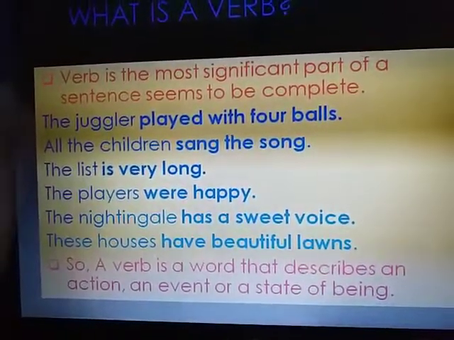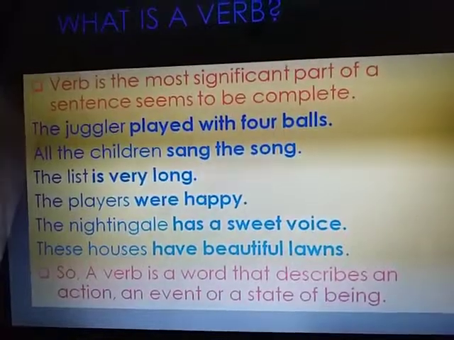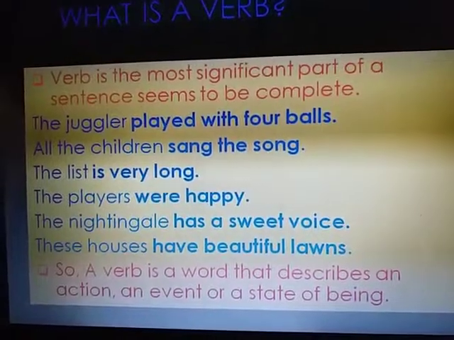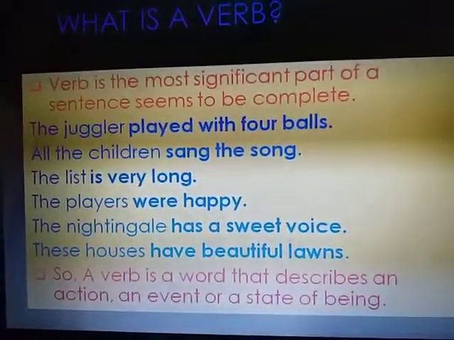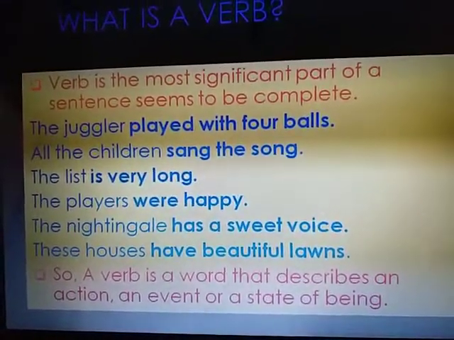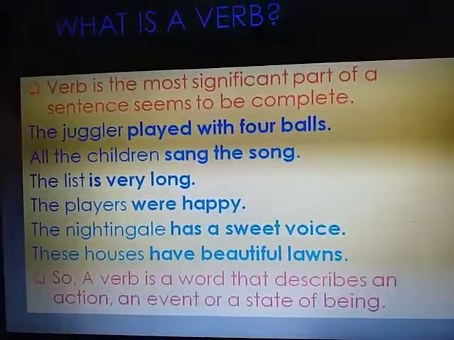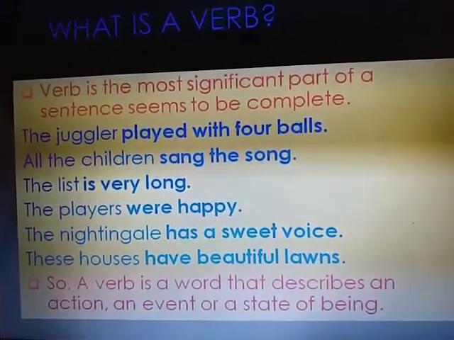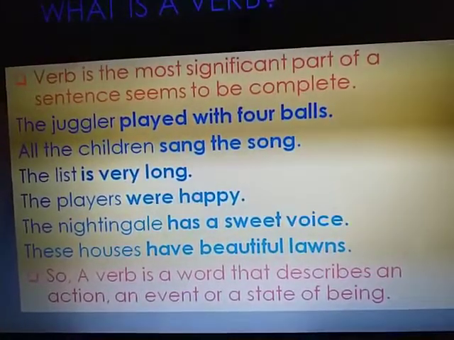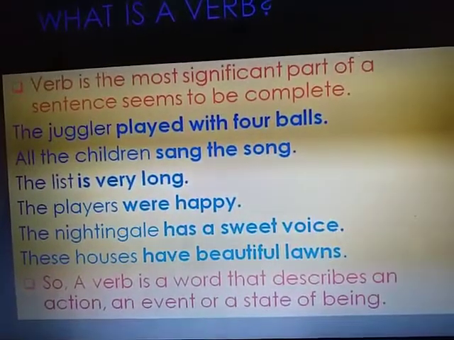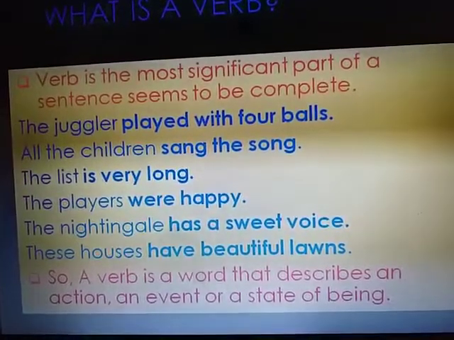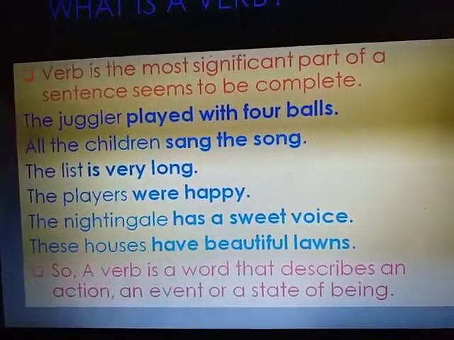In these sentences, the words printed in bold are the predicates. In sentence 1, the subject is the juggler, and in sentence 2, the subject is all the children. In both these sentences, there is one word that tells us what the subject actually did or what actually happened. The juggler played. All the children sang. This word is called verb. In sentences 1 and 2, the verb expresses some action, like played and sang.